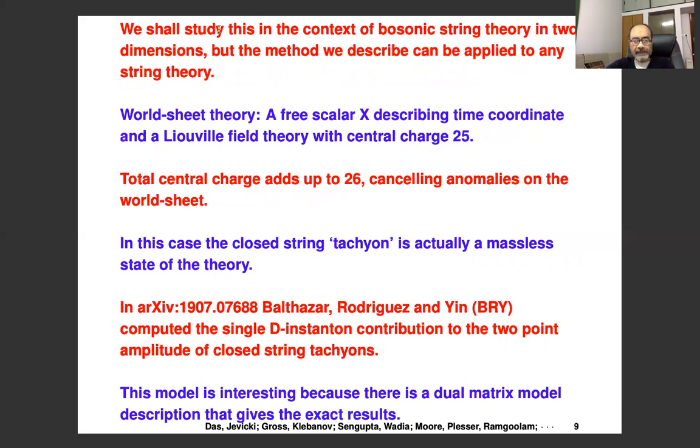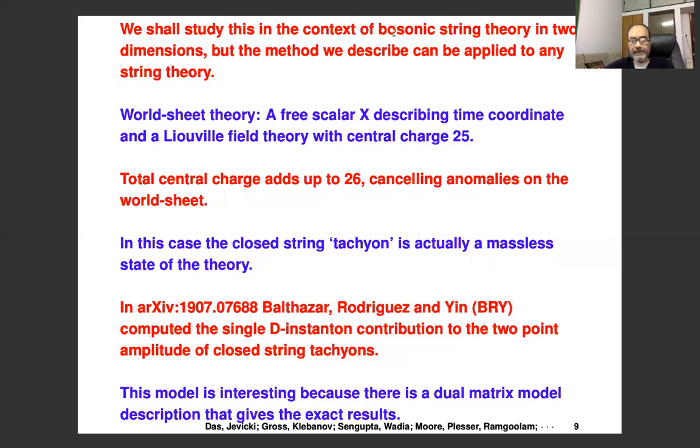So we are going to study this in the context of bosonic string theory in 2 dimensions. But the method we described can be applied to any string theory. I'll describe why we want to study bosonic string theory in 2 dimensions, but I want to emphasize that the methods are not restricted to this. That's general.